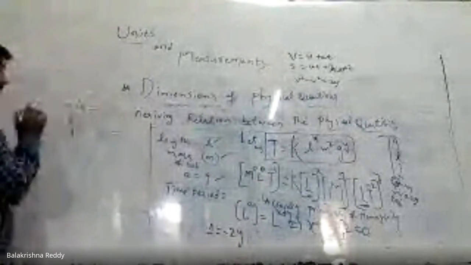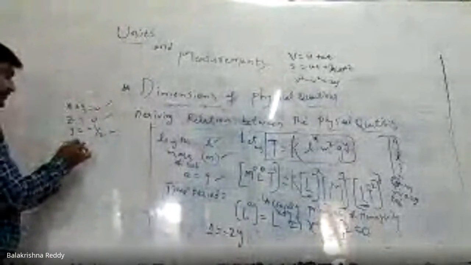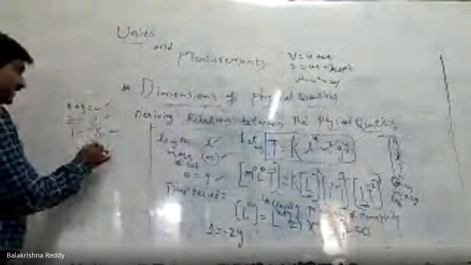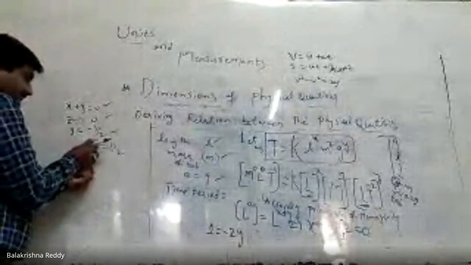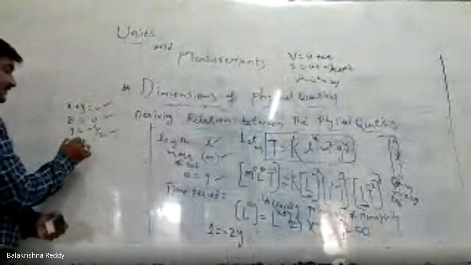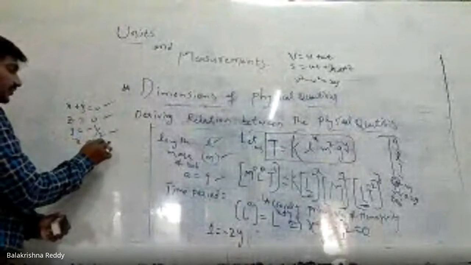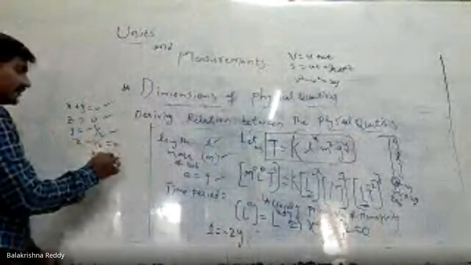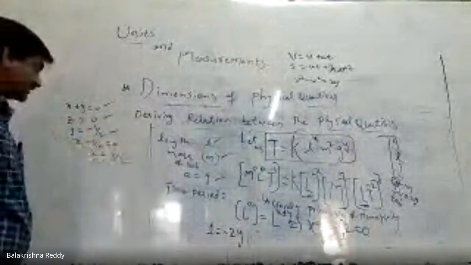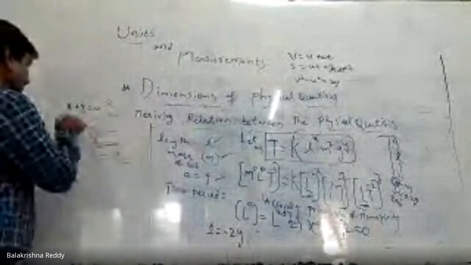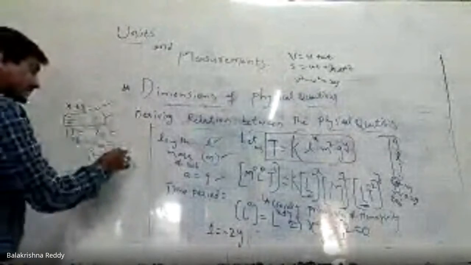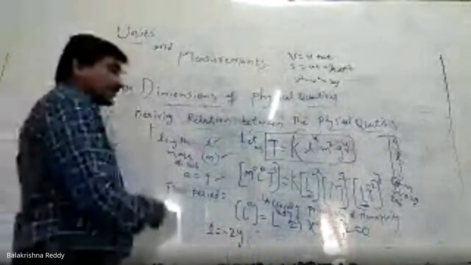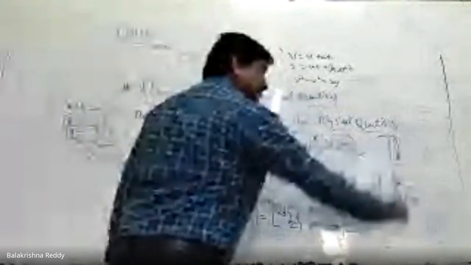This y I am substituting here, x plus y, minus 1 by 2 equal to 0. Therefore, x equal to 1 by 2. Right? Now I got the x value, z value, y value. These values I am going to substitute in this equation.